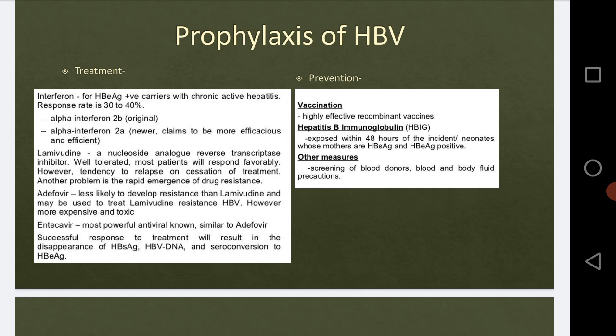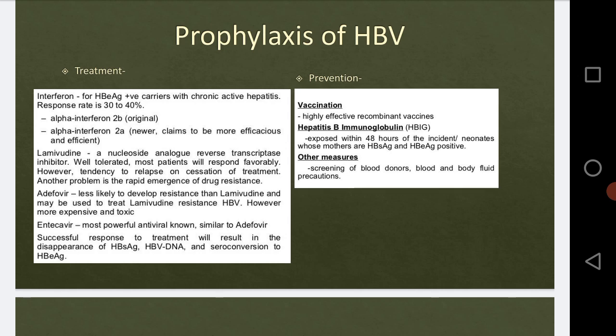Okay, we have studied now HBIG. Now the active immunization is also there. This is more effective than the passive one. The first vaccine was made from the plasma of healthy human carriers. Carriers are those who don't get the infection but play a role in transferring the virus particle, the causative agents, from one person to another. Those are called carriers, right.